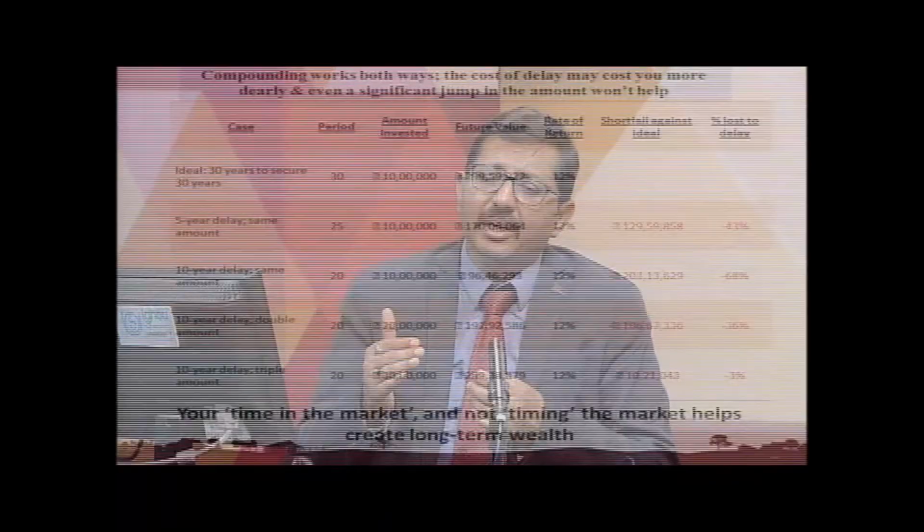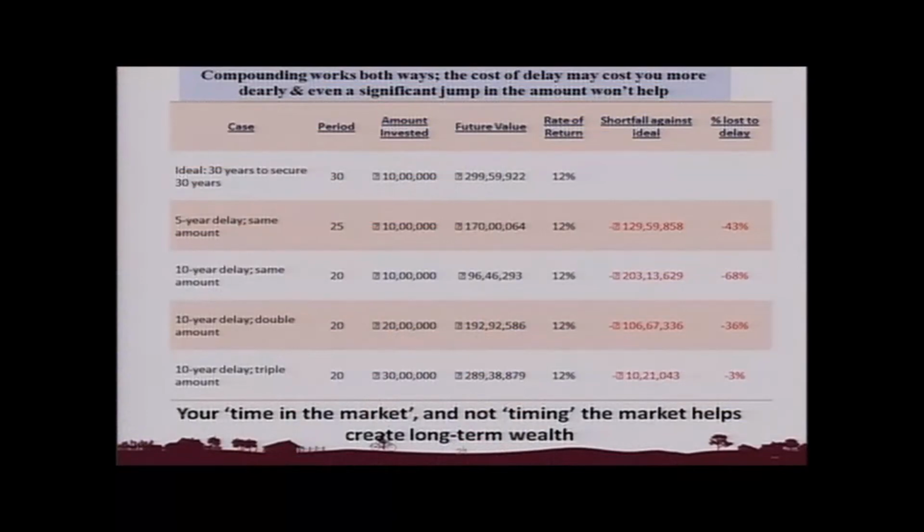Now similarly, even if after the 10-year delay you double your investment, from 10 lakhs to 20 lakhs, even then in achieving your goal at maturity you will have a shortfall of almost 36%. And even if you triple your amount, there will still be a shortfall of, say, 3%. The reason is that you gave your money less time to compound. So the time in the market is important, and not timing the market. That helps to create long-term wealth.